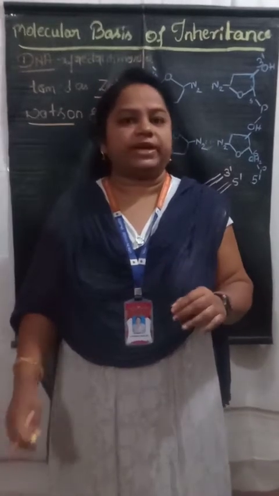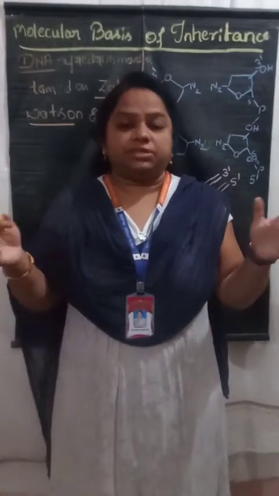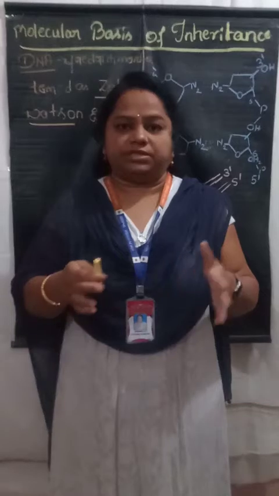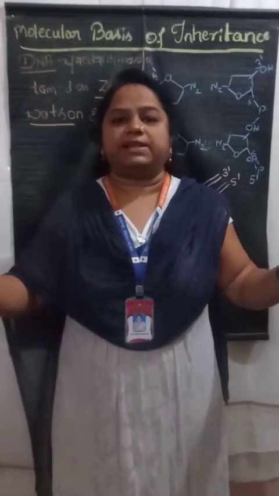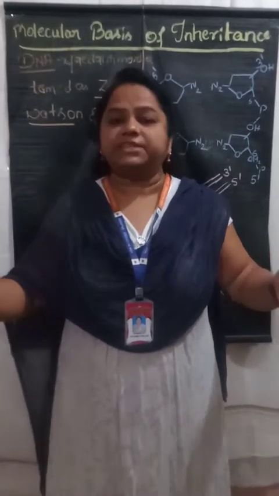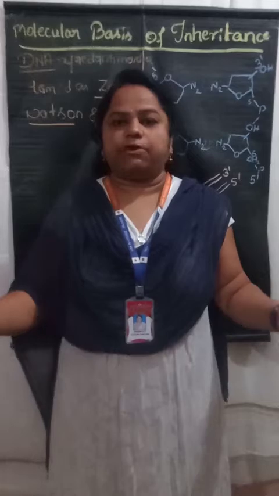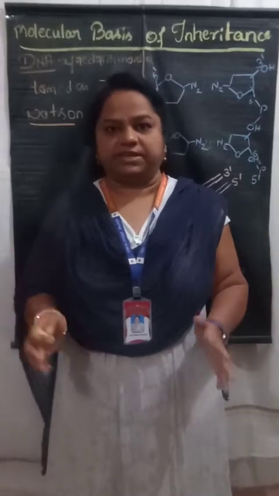These nucleotides join together to form a lengthy chain, and this forms the DNA.